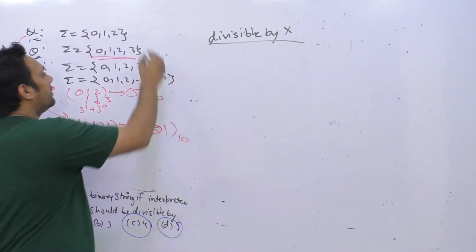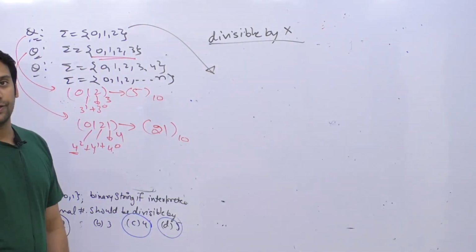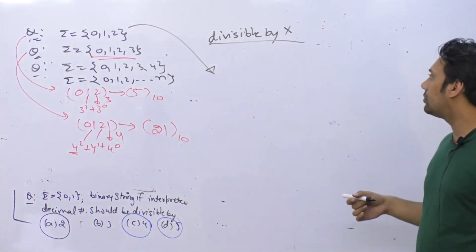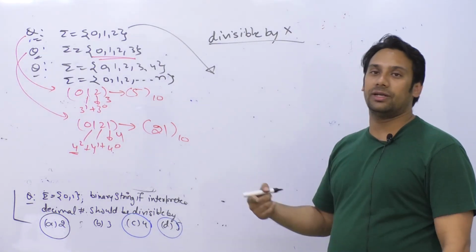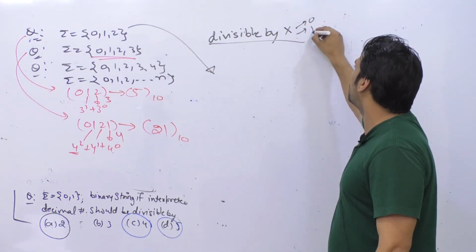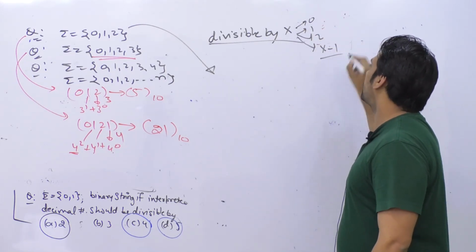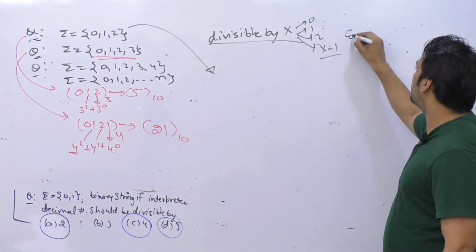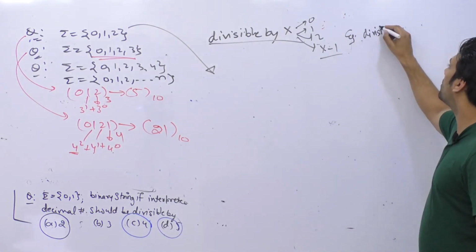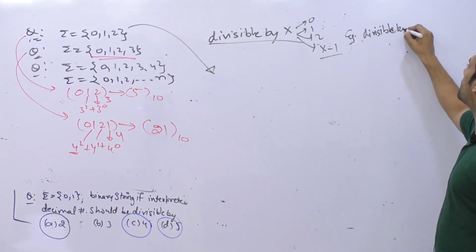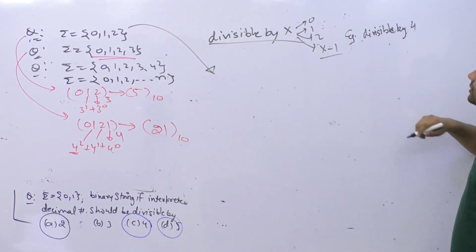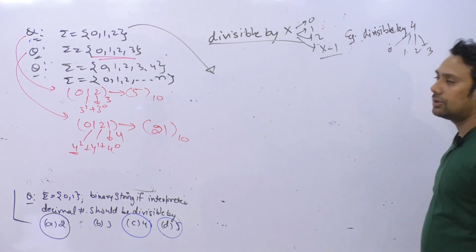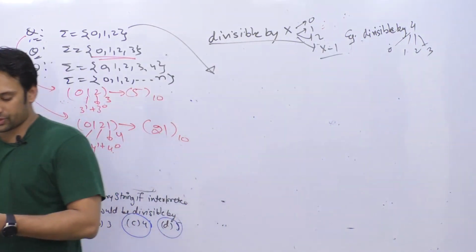So if you check the first case, in the first case, because the number x can be anything, there can be x remainders. The remainders can be 0, 1, 2, up to x minus 1. So total x remainders are possible, correct? For example, if I say divisible by 4, that means 4 remainders are possible, which is 0, 1, 2 and 3.